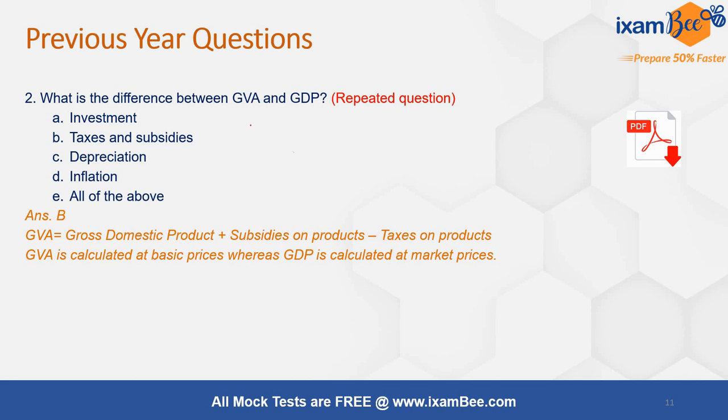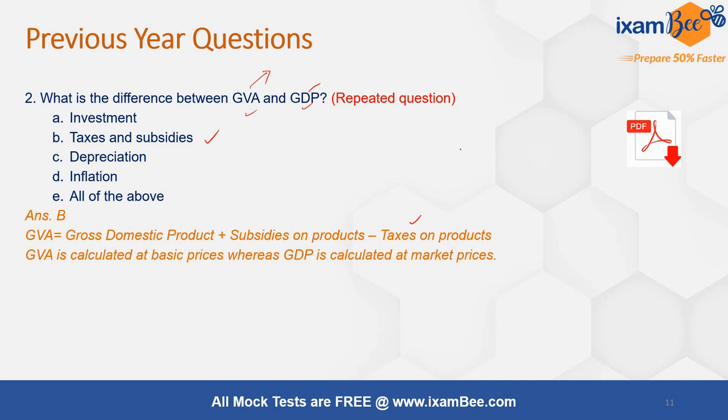The second question is: what is the difference between GVA and GDP? So GVA is calculated at basic prices, while GDP is calculated at market prices. The difference between basic prices and market prices is of subsidies and taxes. Hence the answer is B. You add the subsidies on products and deduct the taxes on the products to arrive at the GVA from GDP.